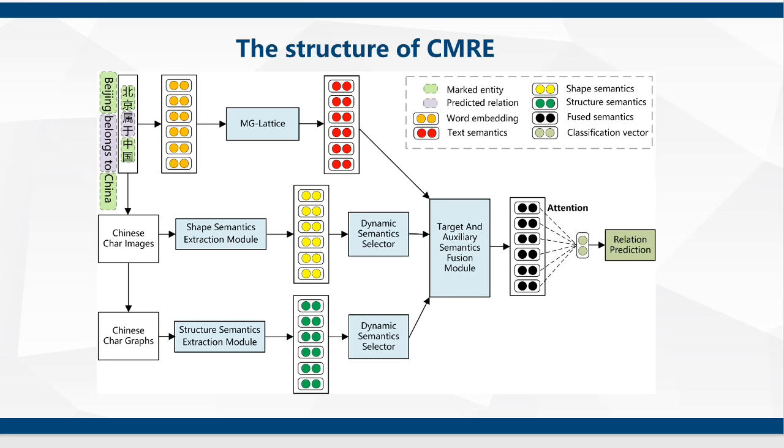For Chinese pictographic information, we design a semantic extraction module of Chinese character shape and structure, filter some useless features through a dynamic semantic selector, and then obtain the fused semantics through the target and auxiliary semantic fusion module. Finally, we aggregate sentence context information for relation classification by an attention layer.